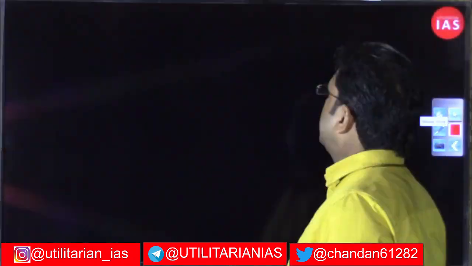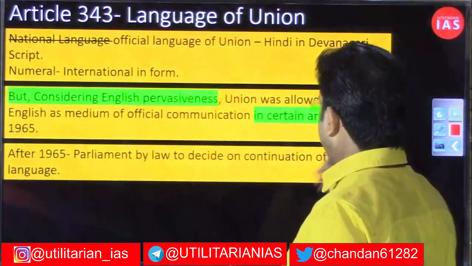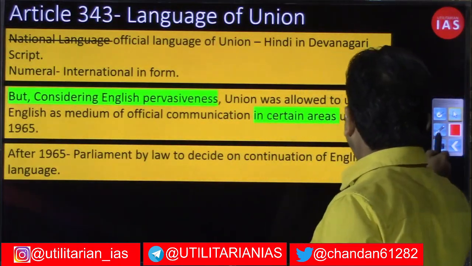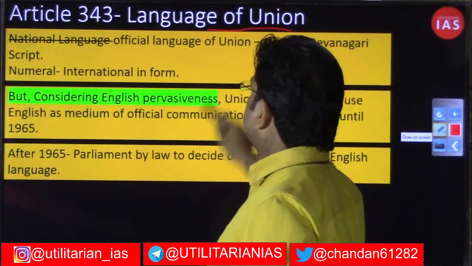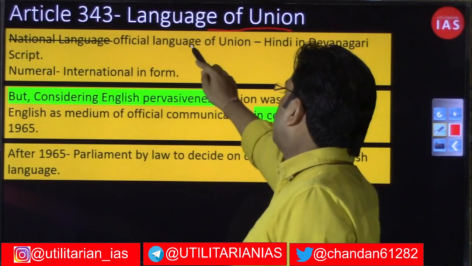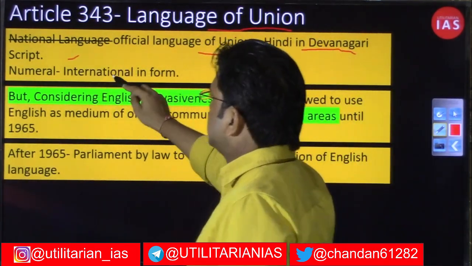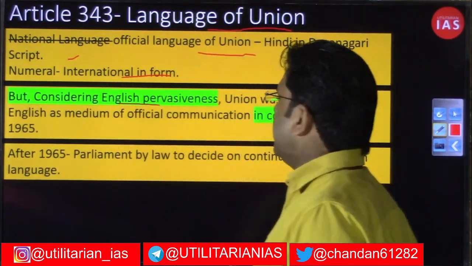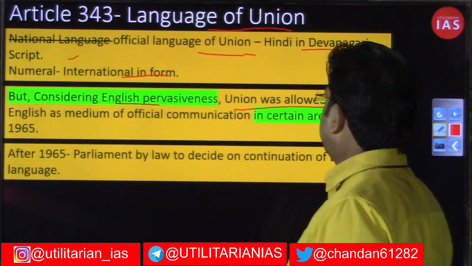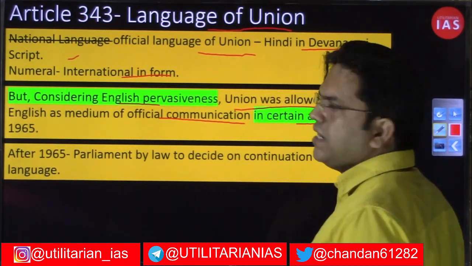Now we are moving to the next slide. The agreement between Hindi and proponents of other languages has been mentioned in Article 343, and that is the language of the union. So it was finally decided that the official language of the union will be Hindi in Devanagari script, already discussed. The numerals will be international in form, but considering English's pervasiveness, the union was allowed to use English as a medium of official communication in certain areas, right?